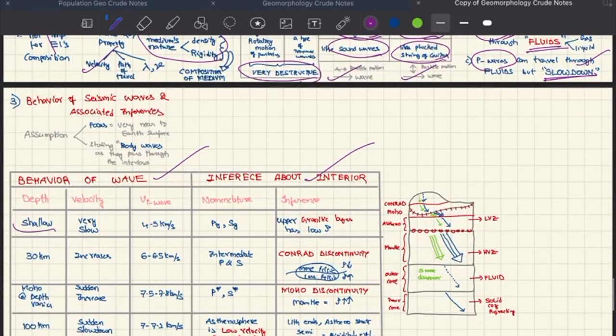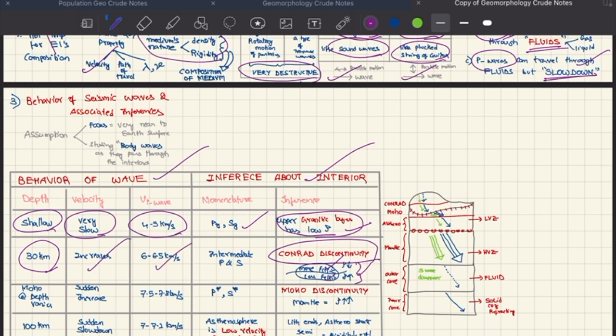At shallow depths, the velocity is very slow, 4 to 5 km per second. This is because the upper granitic layer has low density. So these waves are called PG and SG waves. At 30 kilometers depth, we have the Conrad discontinuity, which separates the more felsic and less felsic part. Hence the density variation. Because density is increasing, the velocity will also increase to 6 to 6.5 km per second. They are called intermediate P and S waves now.